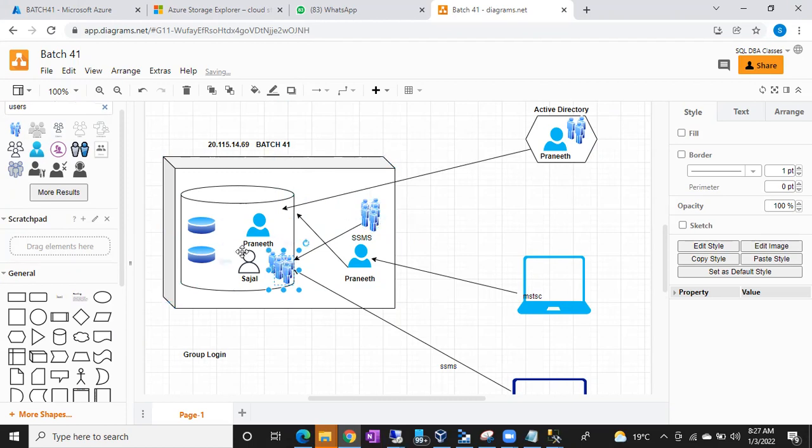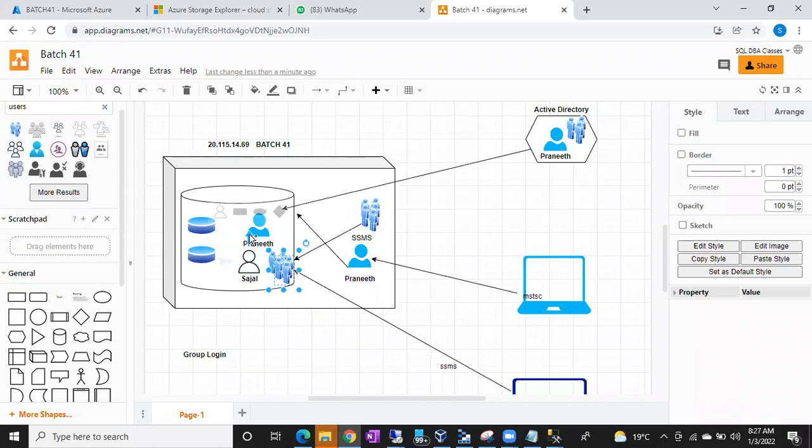No need to give access. No need to create any login for them again. Clear, guys? Is it clear? Group login concept. Yeah. Any doubts, please let me know, guys. What is the advantage of the group login?